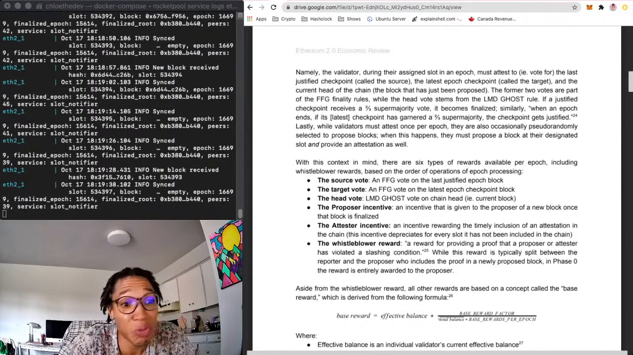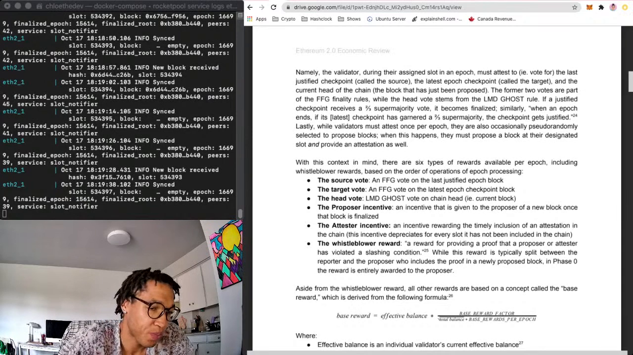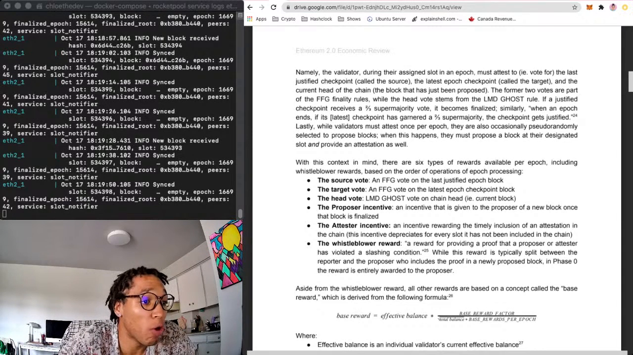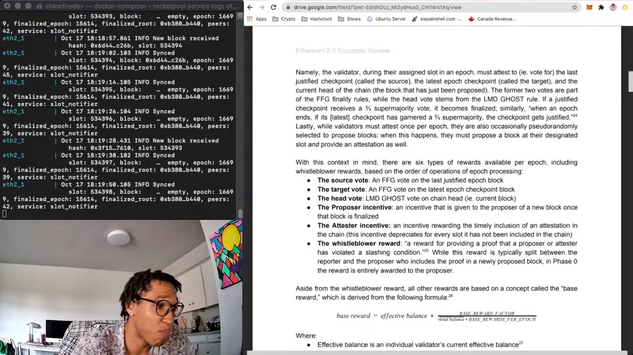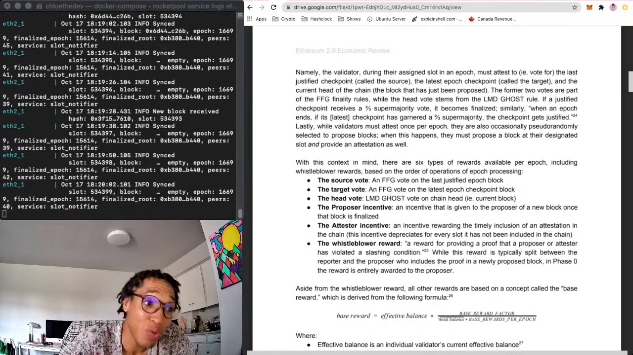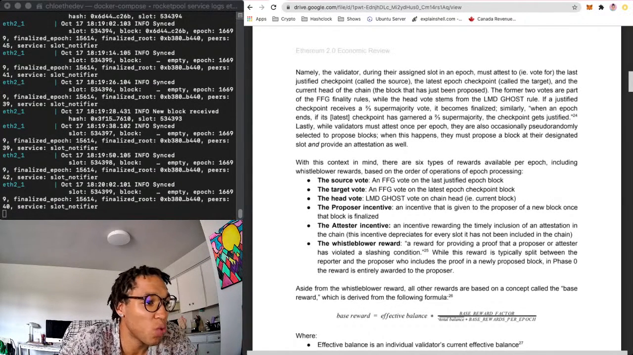You also get a whistleblower reward, which I think will be one of the coolest things, as different clients probably will implement, I would assume, different ways to find whistleblowers, which would be a good thing. A reward for providing a proof that a proposer or a tester has violated a slashing condition. While this reward is typically split between the reporter and the proposer who includes the proof in a newly proposed block, in phase 0, this reward is entirely awarded to the proposer.